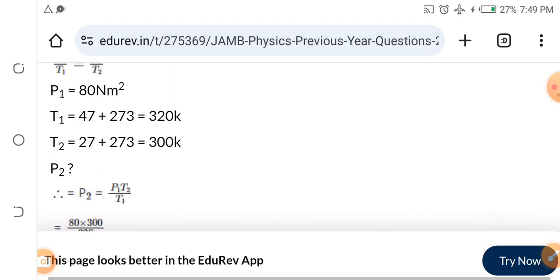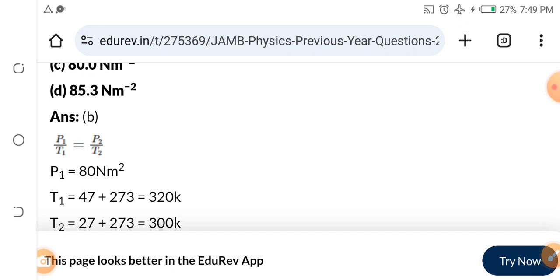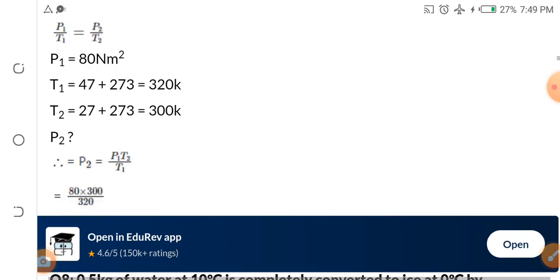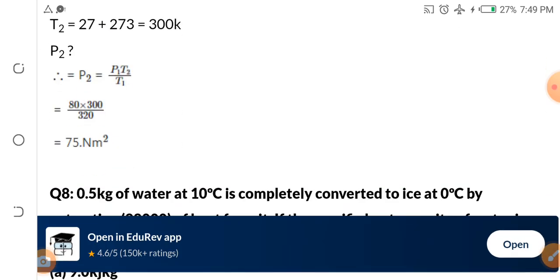Who can tell me this law? P1 over T1 equals P2 over T2. Who stated this law? Is it Charles' law? Is it Boyle's law? Is it Avogadro's law? Just tell me the gas law that is stated P1 over T1 equals P2 over T2. This is something you should have. These gas laws, you should have them at your fingertips.